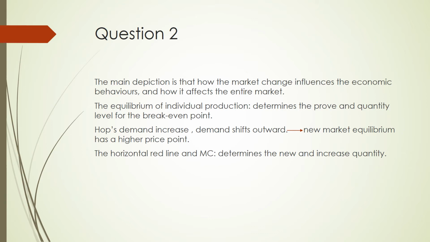For the individual hop growers, more profit is to be made for each unit of hops harvested and sold. We project the new increased price level onto the marginal cost curve. The intersection between the horizontal dotted red line and the marginal cost determines the new increased quantity of hop output.